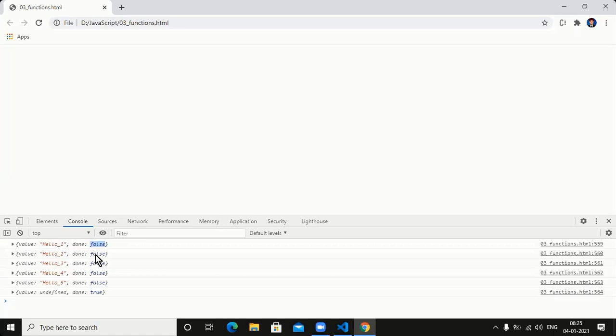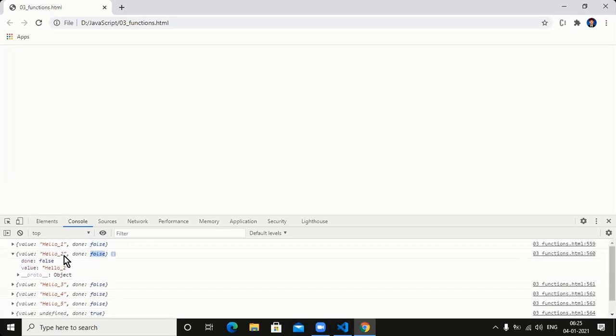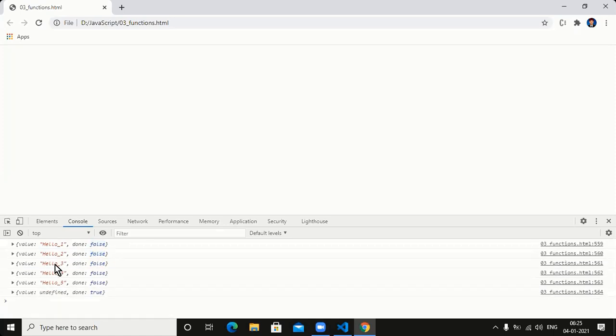What is done equal to false here? Behind hello 2, hello 3 is there, yes or not? Hello 4 is there, yes. Hello 5 is there. Does hello 5 know that? No, he doesn't know. Hello 5 also feels that behind me some other element is there. But what is that element? Undefined. What is done here? True. Done equal to true.